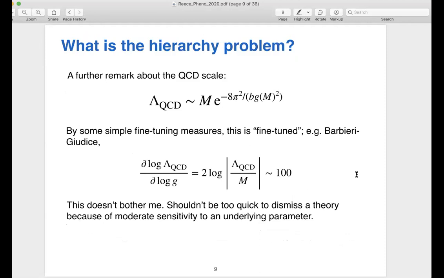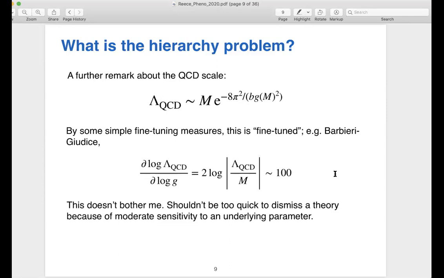Another thing I want to emphasize is people often talk about the hierarchy problem in terms of some kind of fine-tuning measure. If you vary some input parameter, how much does the weak scale change? And if you do that estimate for the QCD scale, you find that there's this moderately large sensitivity. If I vary the gauge coupling at a high scale, this exponential changes. And so some typical measure of fine-tuning, like the Barbieri-Giudice measure, might tell you the QCD scale is tuned by a factor of 100.